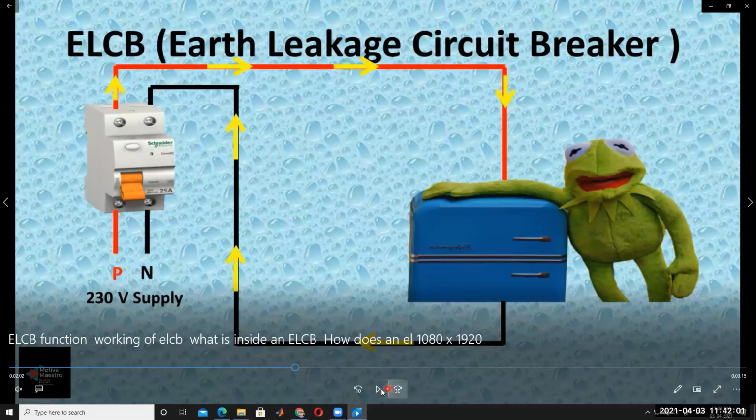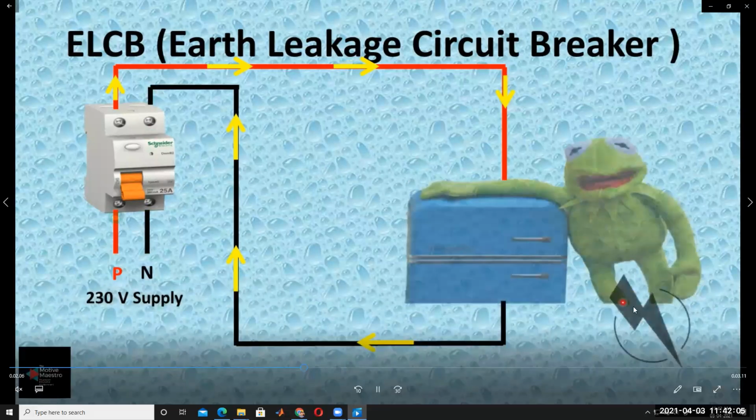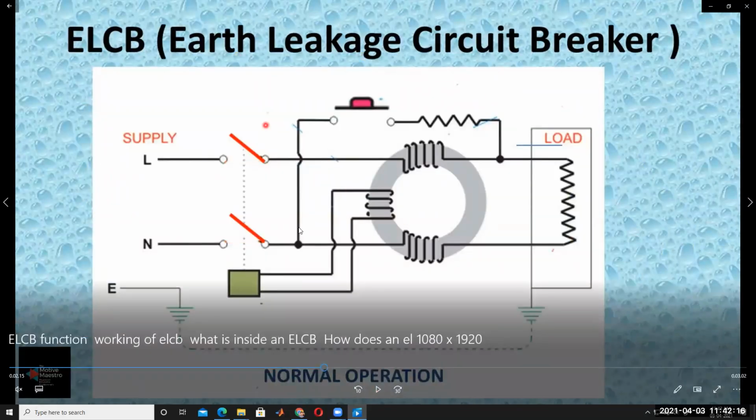So under normal conditions, if any fault occurs, such as a short circuit or insulation failure, this fault current passes through the operating device and equipment. These are the inside circuit diagram of the earth leakage circuit breaker.